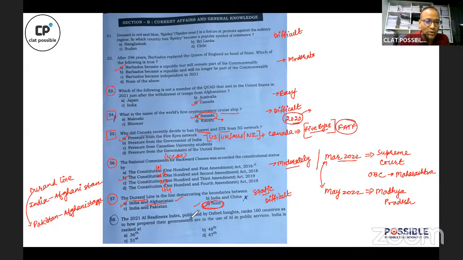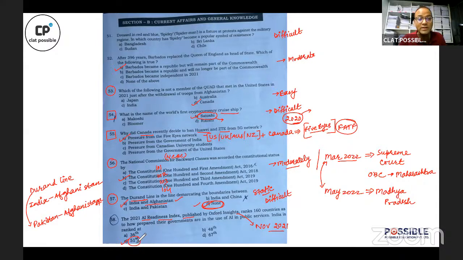All right. Question number 58 is about the Artificial Intelligence Readiness Index published by Oxford Insights. This index was released in November 2021. And the correct answer to this question is India's rank is 51st.